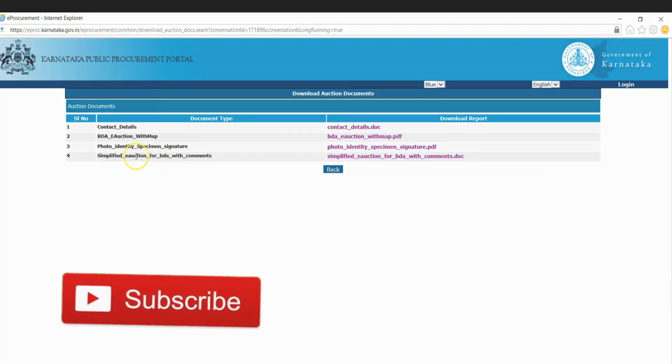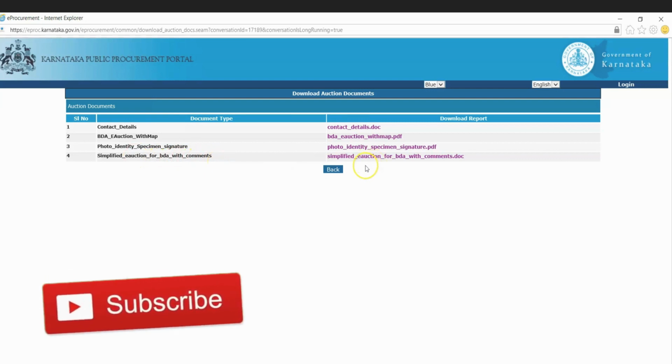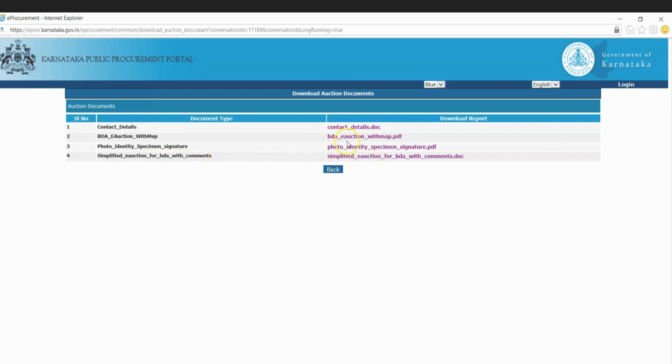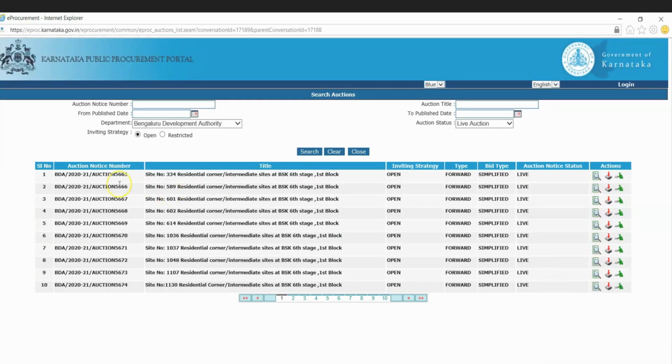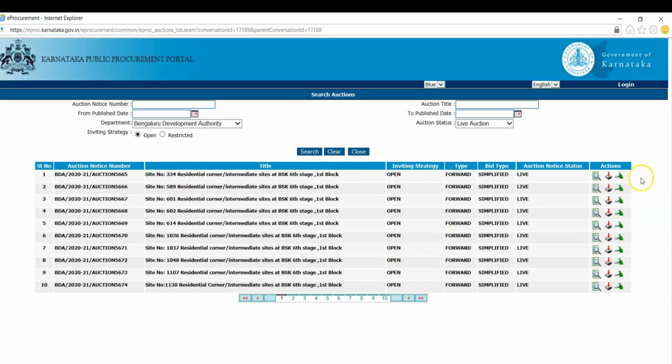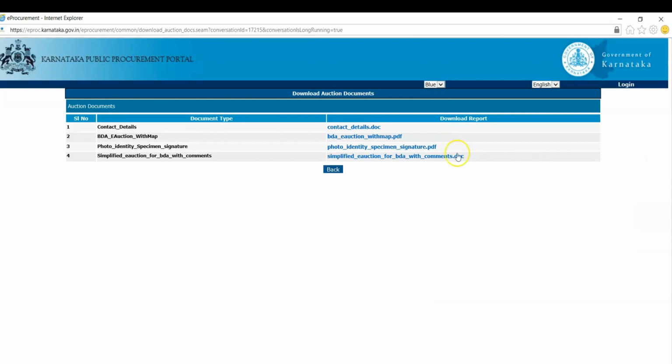This is mentioned in the simplified e-auction BDA document with comments. It's mentioned over here and you can download it. If you want it, you can comment on my video so I can provide you the details. Just go back. You can see all these details for where I got the download auction document. Click on this and you will get all of it.